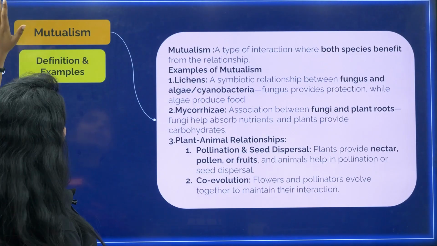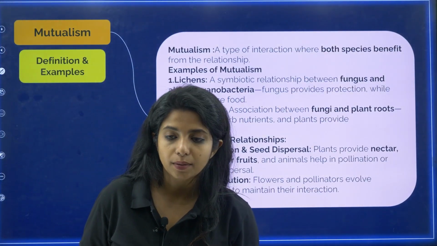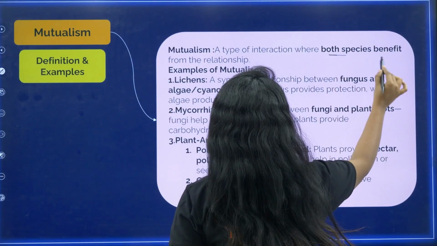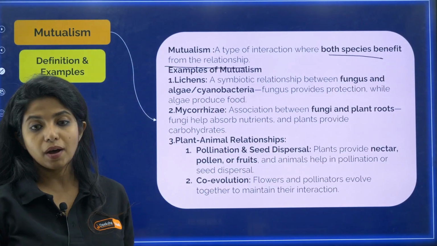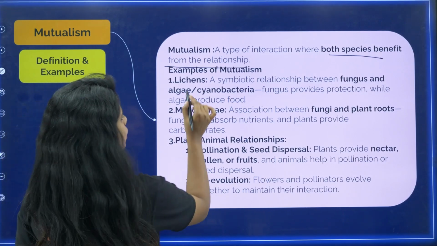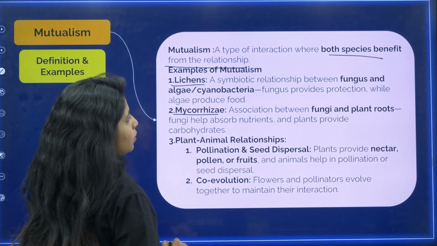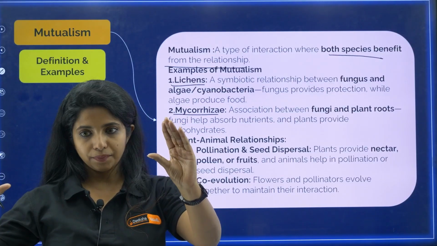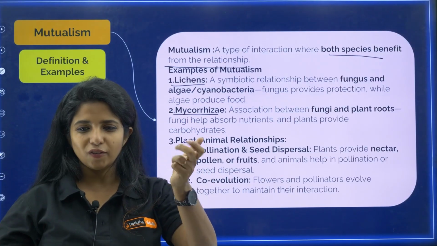Commensalism is also done. Now the last thing that we have is mutualism, my dear children. In mutualism, what is happening? It's a type of interaction where both the species benefit. Both of them are going to benefit. For example, you have lichens and mycorrhiza. What do you mean by lichens? Lichens are a symbiotic association between the fungus and the algae, that is cyanobacteria.